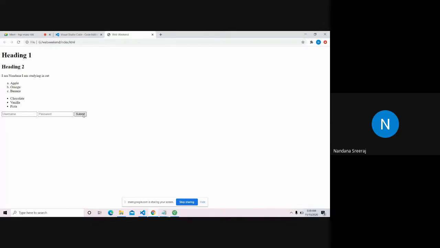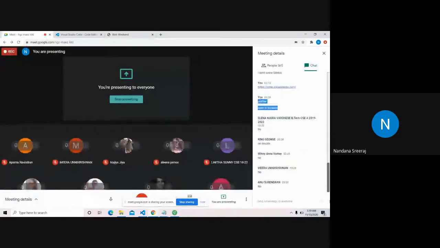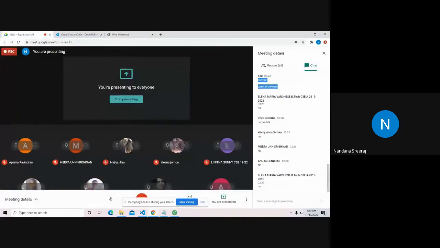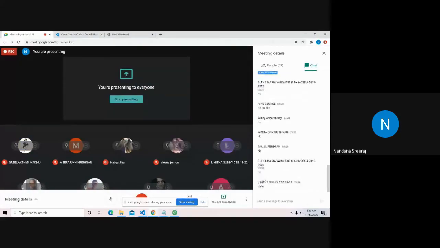So this is kind of a form. Every login form is like this, apart from the fact that it is not good to see. I know this is very bad to see. We'll format this using CSS. This is not good to see, I admit. But yeah. So any doubts as of now, any tags or something? If you have any doubts, feel free. Okay, thank you.